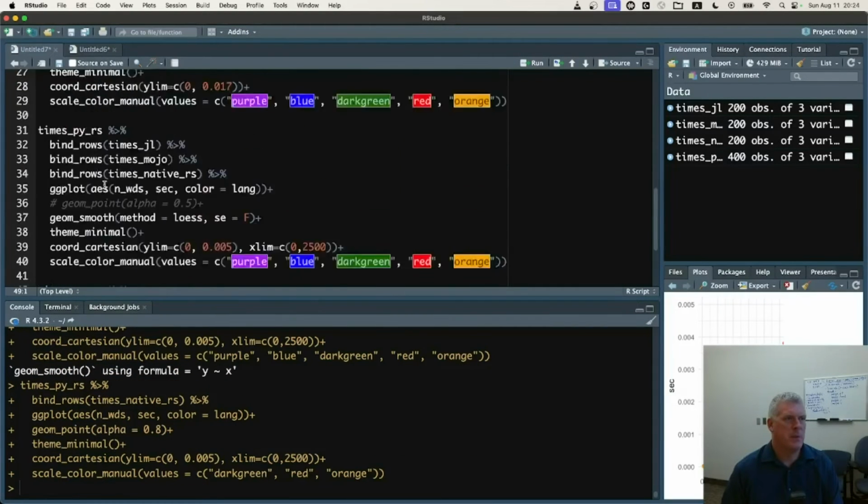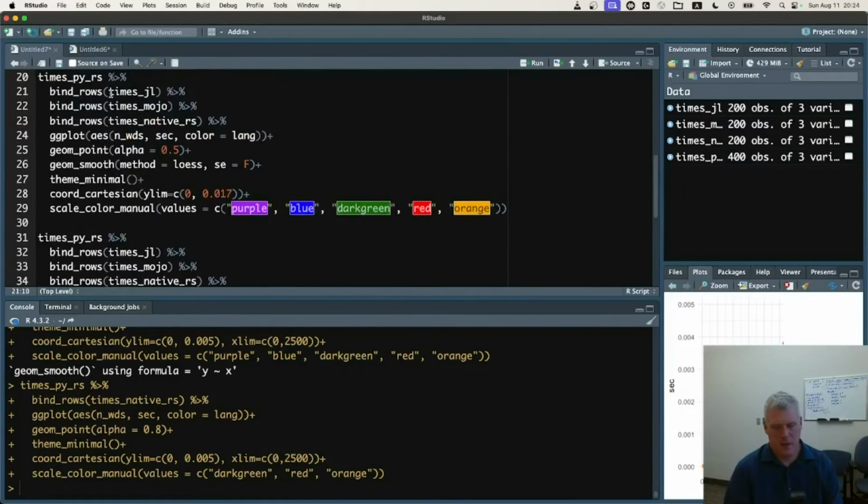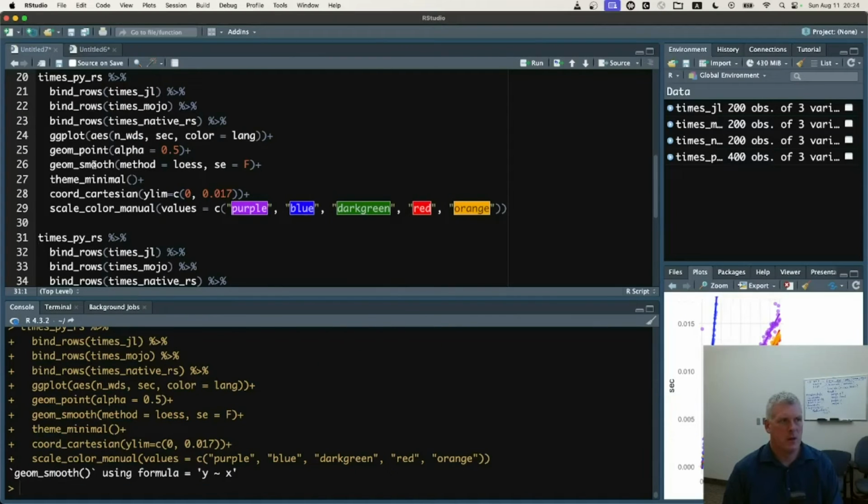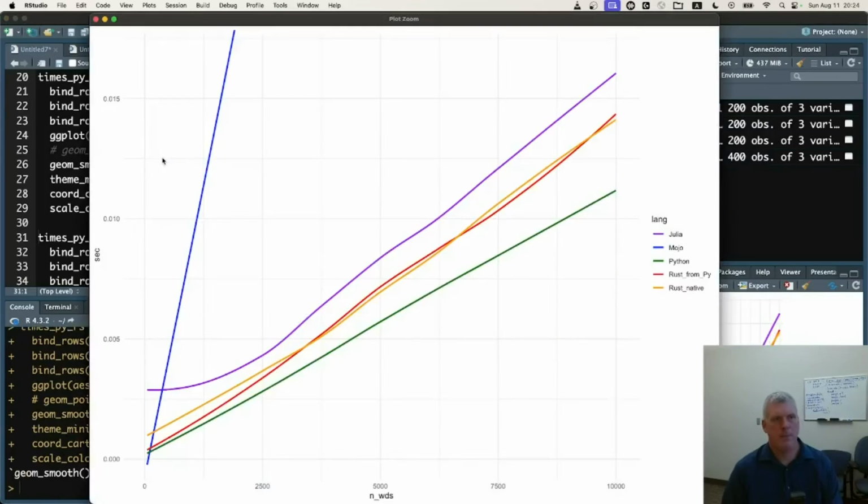Let's actually jump up to this main plot that is kind of a take-home message right in here. Let's turn off those dots for a second. So this is the whole gamut from 50 words up to 10,000 words. And you can see again that the yellow or orange line there is basically right on top of the red line.